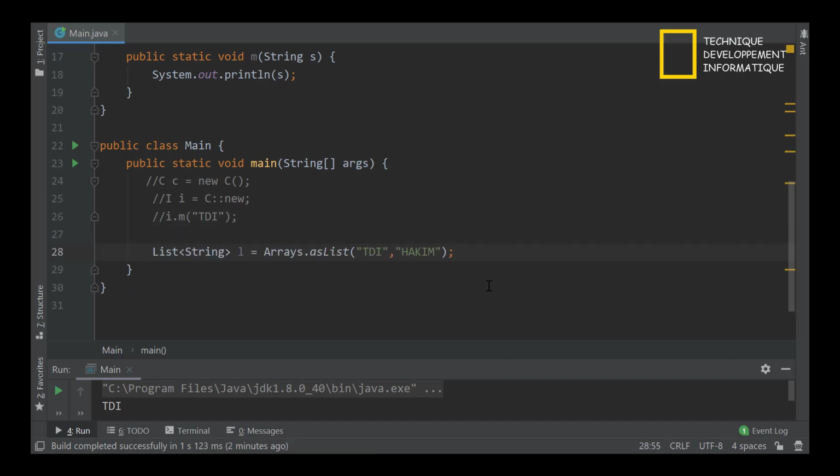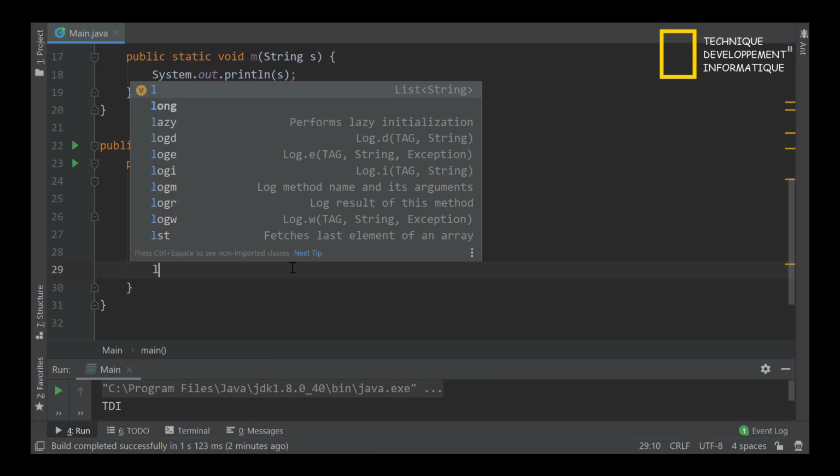line. So now we have a list of strings, and we have two elements, TDE and Hakim, and we want to loop on the elements of this list using the forEach method. forEach is a method of Java 8 that allows me to loop on the elements of the list.